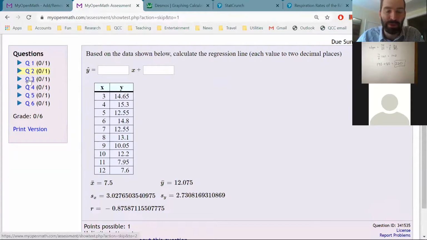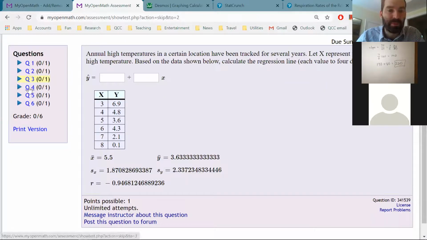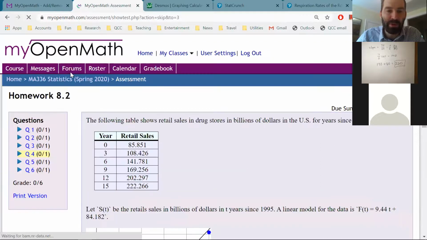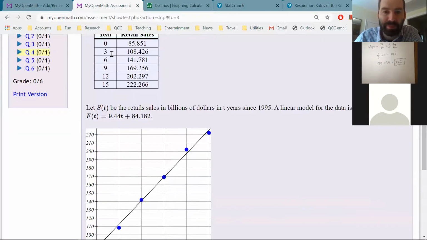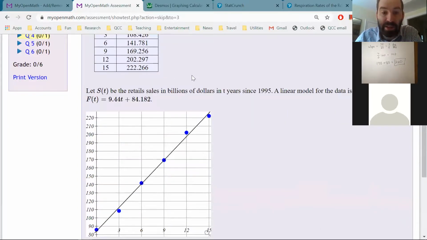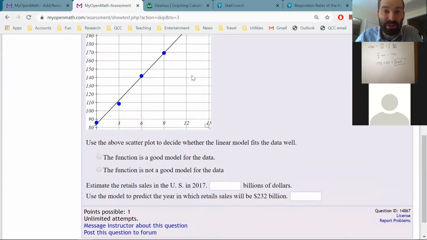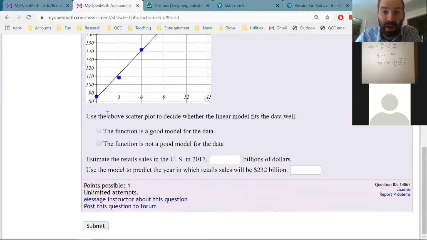Same thing with problem number 2. Problem number 3. Maybe they're not the ones I thought. Maybe the ones I was thinking of were in section 8.1. Okay, problem number 4. This is what we just did with the leucine. Oh, they already gave you the linear model. Okay, good, so you don't need to do all that. Does it fit the data well? I'll let you answer that.